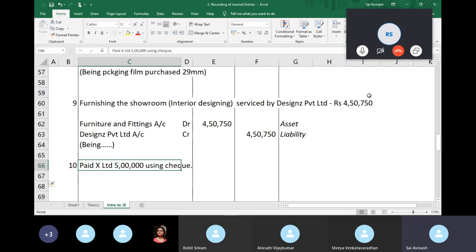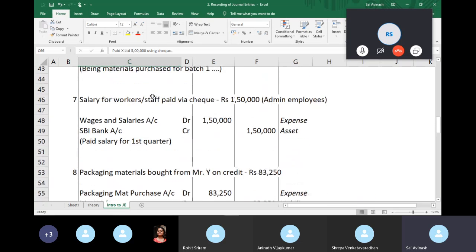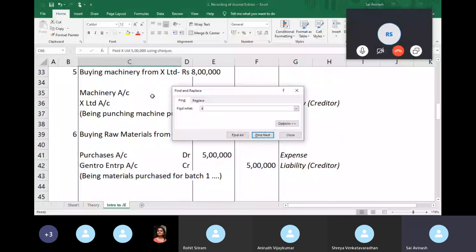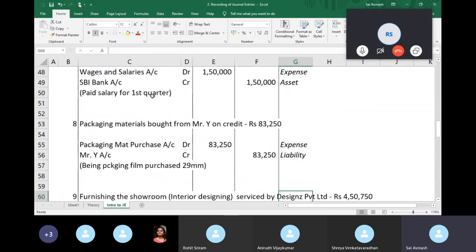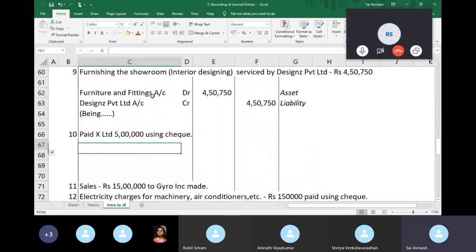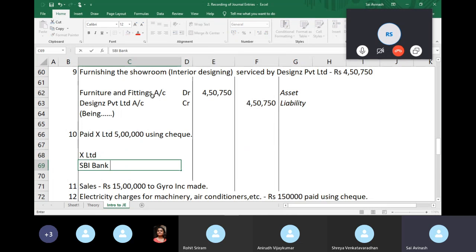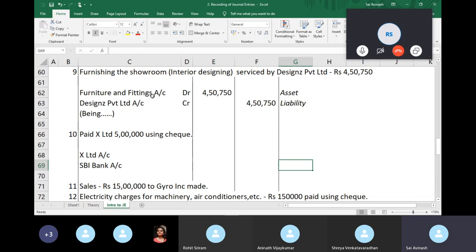Okay. Paid X Limited using check. Who was X Limited? If you remember, we purchased a machine from X Limited. X Limited was our creditor and we owed him 8 lakhs. Now we are paying X Limited 5 lakhs. The two accounts involved are X Limited and the SBI Bank account. SBI is an asset, it's my bank account, and X Limited, as we saw before, is a liability.